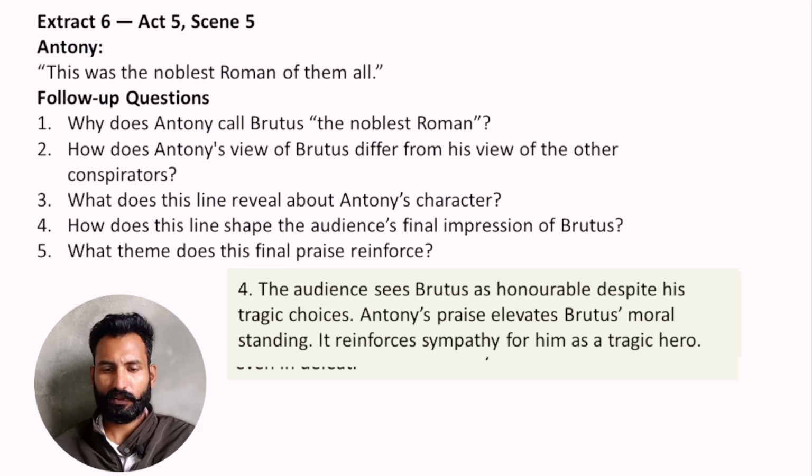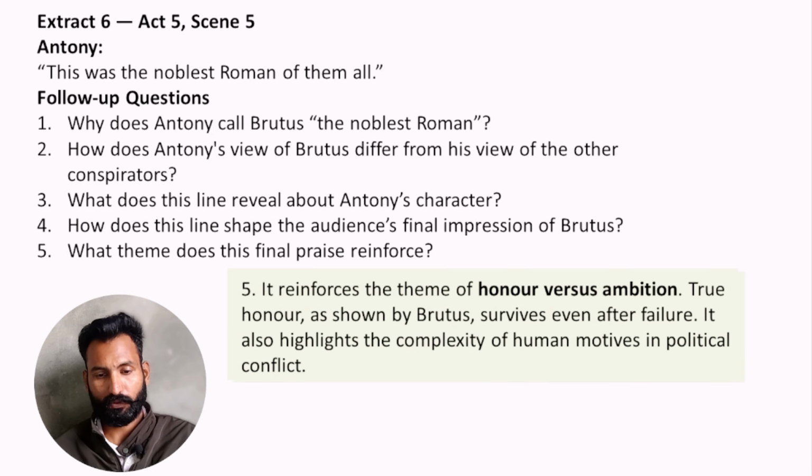What theme does this final praise reinforce? It reinforces the theme of honor versus ambition. True honor, as shown by Brutus, survives even after failure. It also highlights the complexity of human motives in a political conflict.